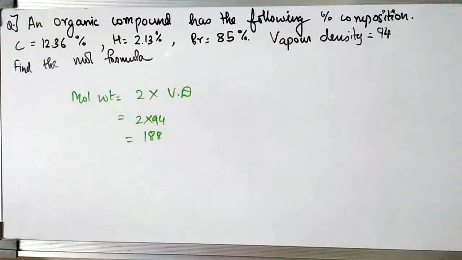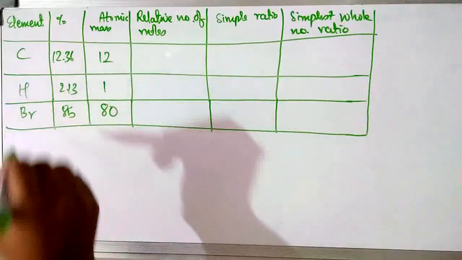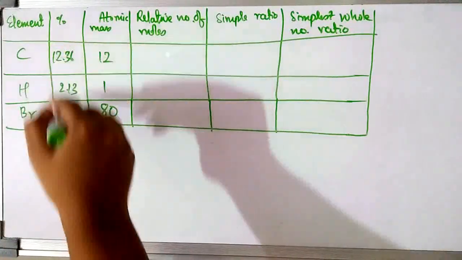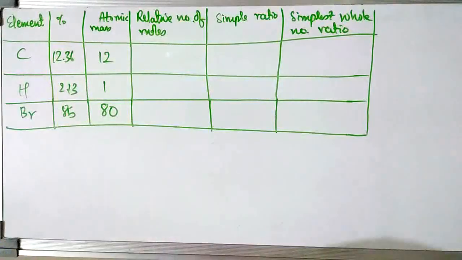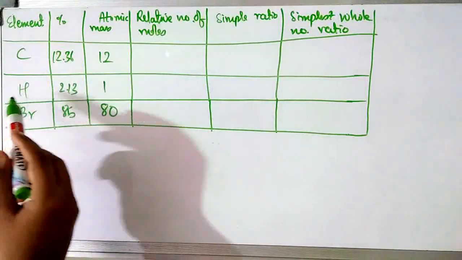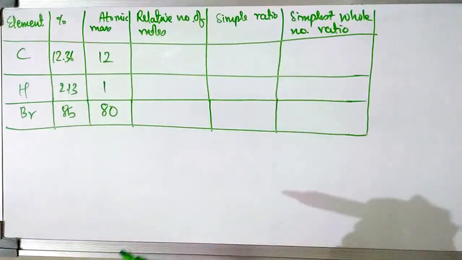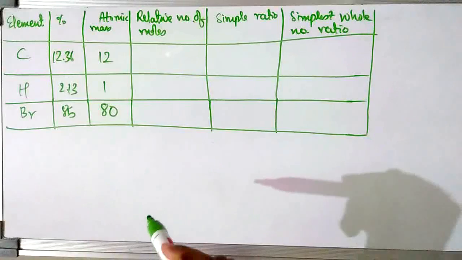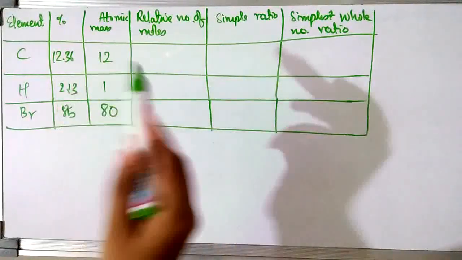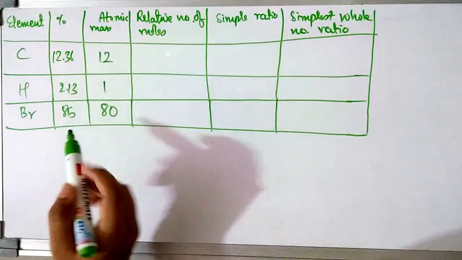Now let's do it. I have made the box over here to calculate the empirical formula. These three elements and their percentages were given to us in the question. We know the atomic mass of carbon is 12, of hydrogen it is 1, and of bromine it is 80. We take it to be 80. Now let's calculate the relative number of moles. If you remember, we divide the percentage by atomic mass.